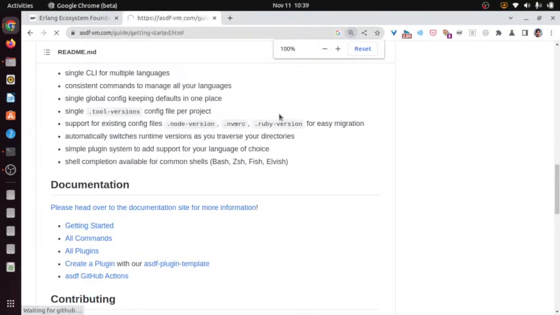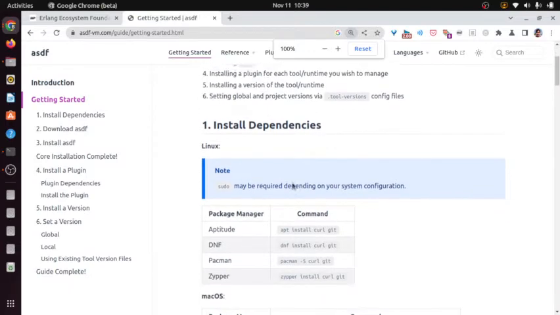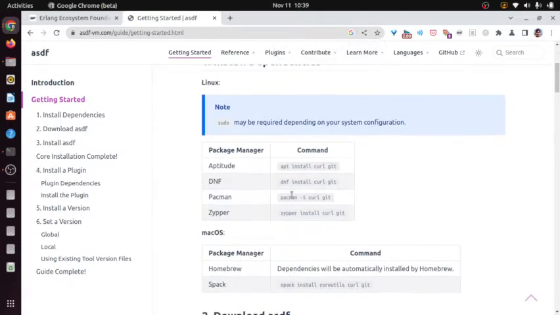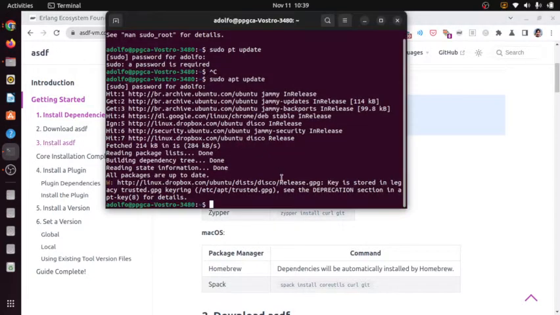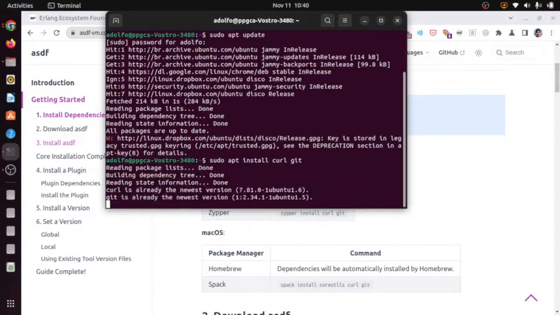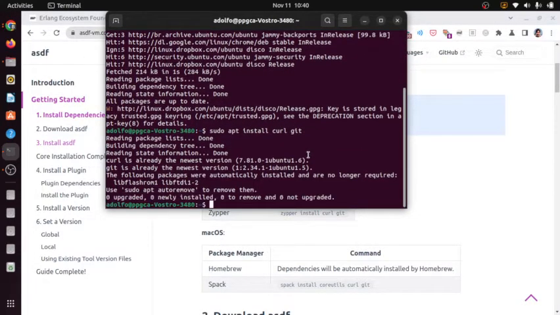Let me search here. How do I install ASDF? You have to apt install curl and git. Oh, they are already installed.